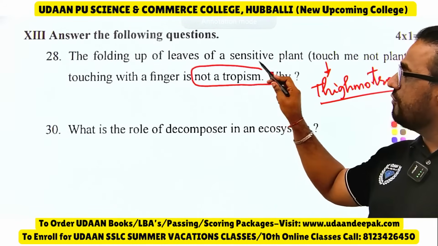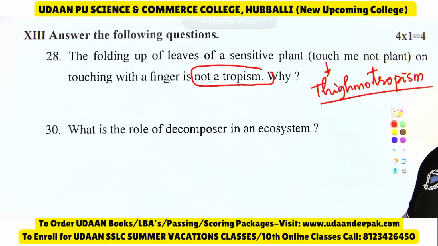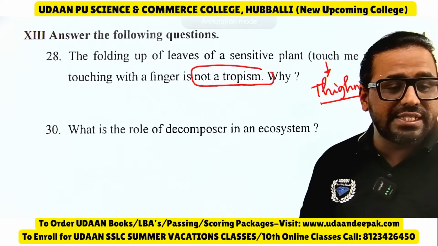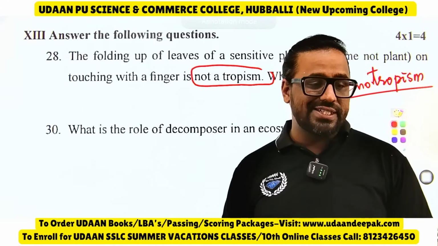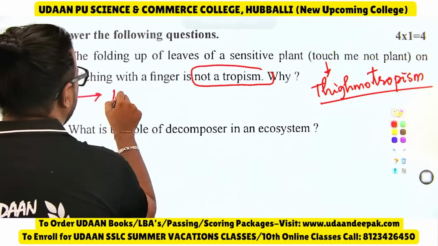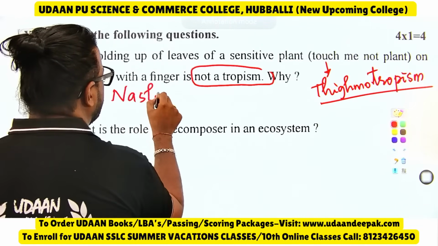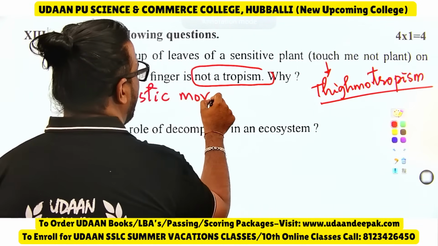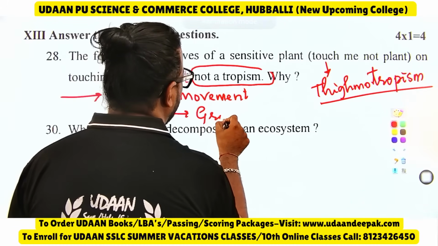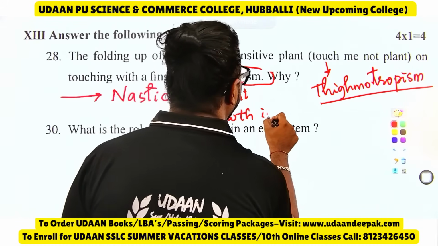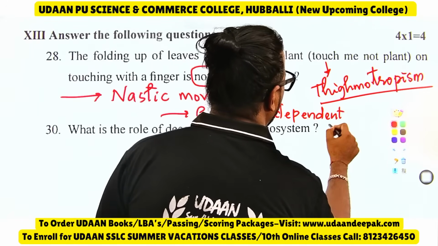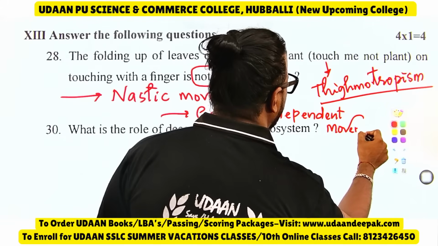See, the folding of the leaves of a sensitive plant, the touch me not plant, on touching with a finger is not a tropism. Why? It is a nastic movement. Tell me what you should write: the movement here is nastic movement. Nastic movement means what? It is growth independent movement. You should know that it is a growth independent movement, and write it in theory.